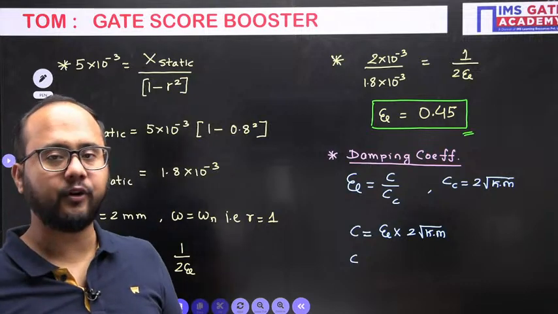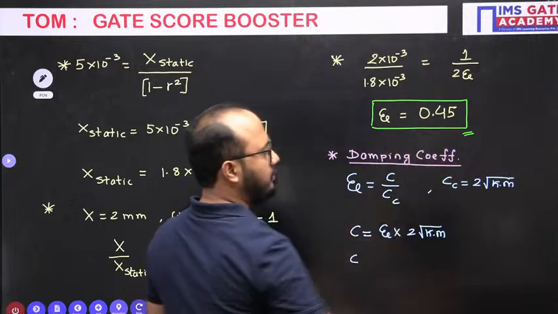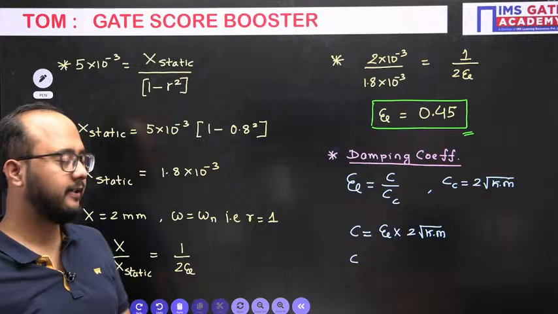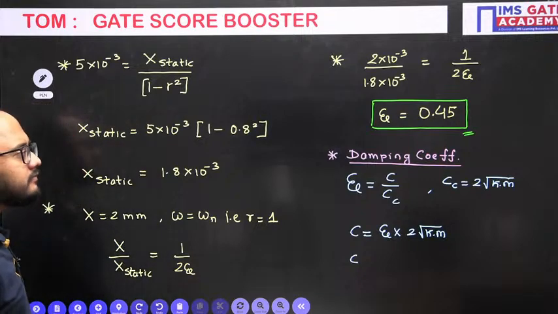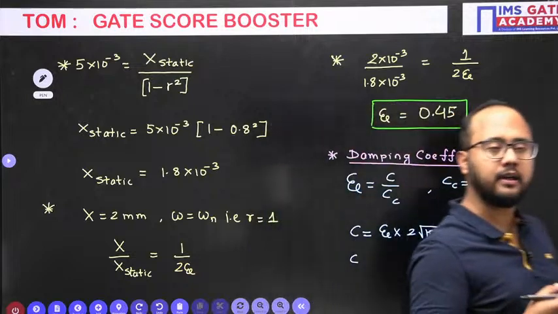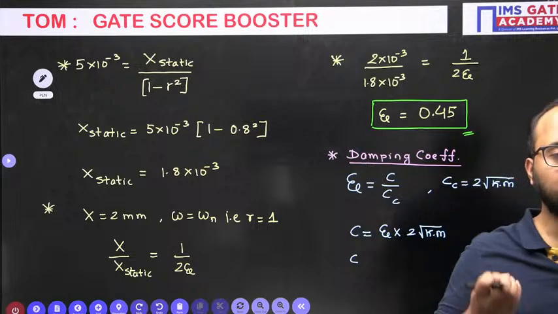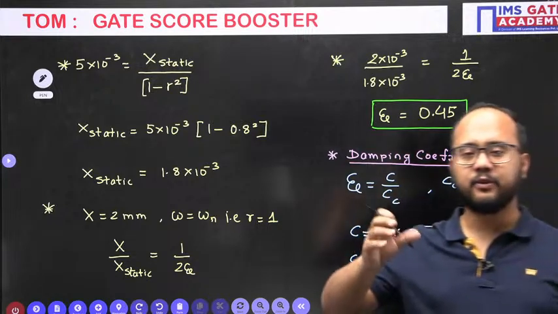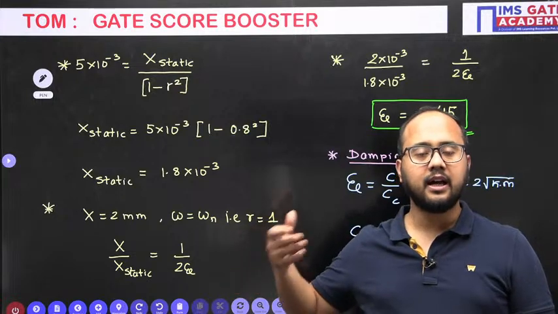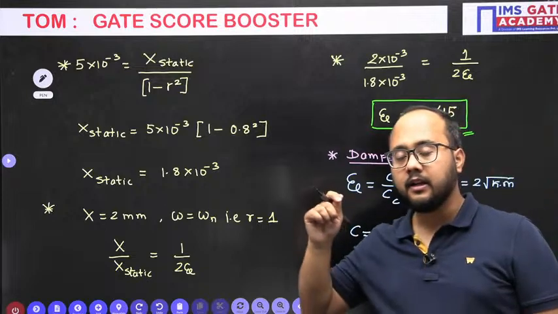Any answers for this damping coefficient? Damping factor 0.45 you told correct, but damping coefficient answer you should tell finally. See, more and more questions you will solve, slowly you will get the confidence, you will understand the concepts. So once we are reading the concept, we are just discussing the theoretical part of the concepts. No, we assume that we are getting the concept, but only while solving.